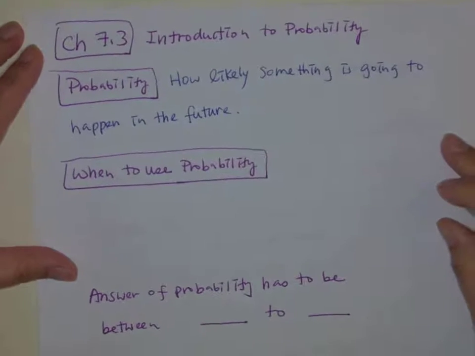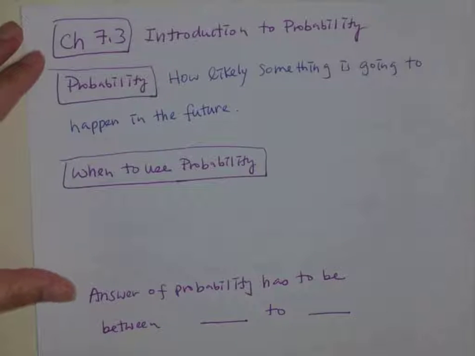So anytime you need to, please pause the video and write it down, okay? When do we use probability? Sometimes we try to predict something.